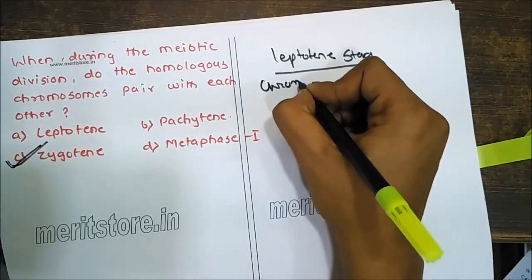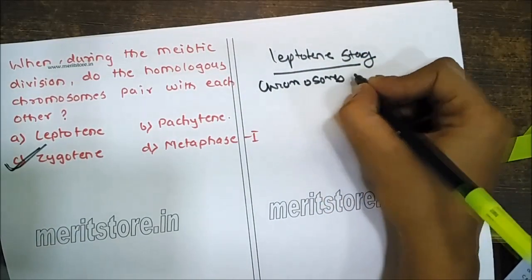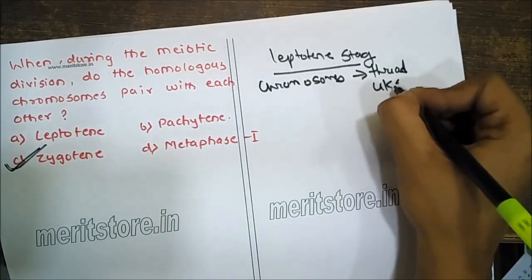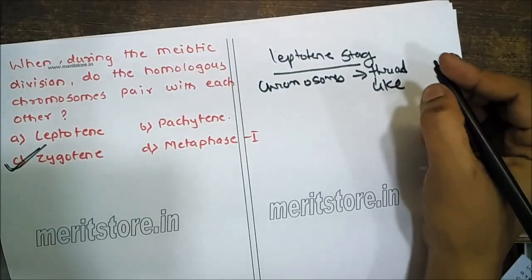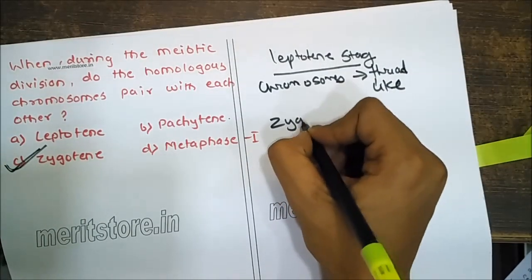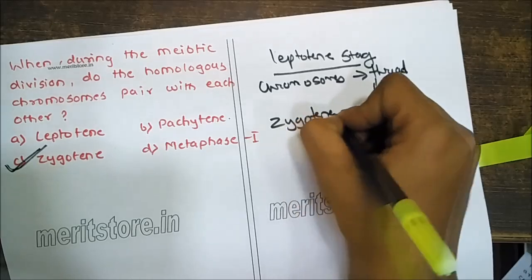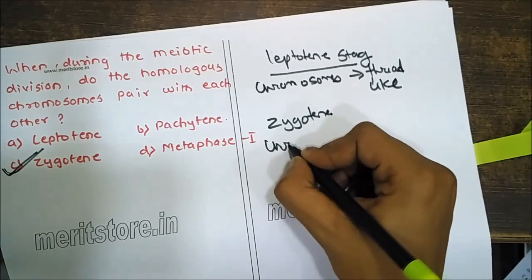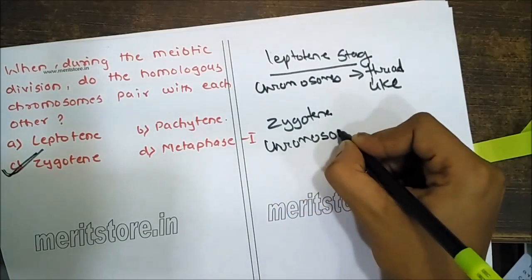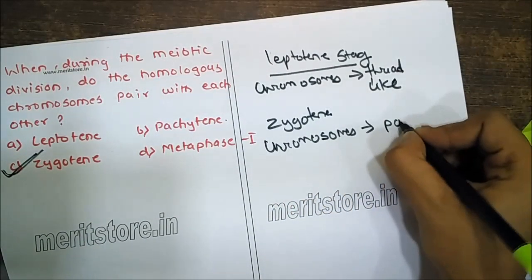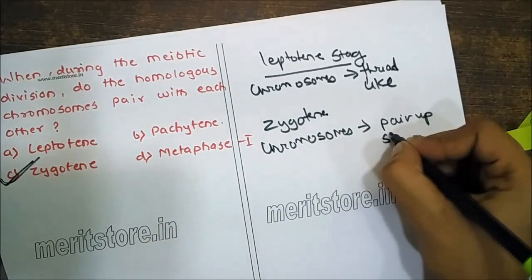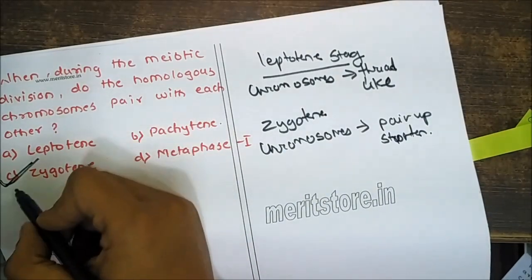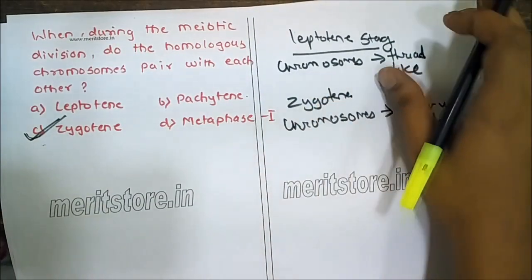Then in the next stage, which is zygotene, the homologous chromosomes pair up and they become shortened. So the pairing happens in the zygotene stage.